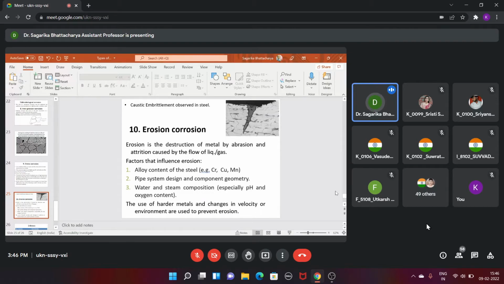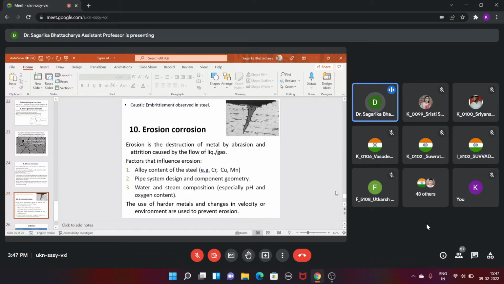And we remember that then it will form sodium ferrite. Now, when there is a formation of any impurity, that part will behave as a what? Anode, because of the lack of oxygen, and that part will be more active.